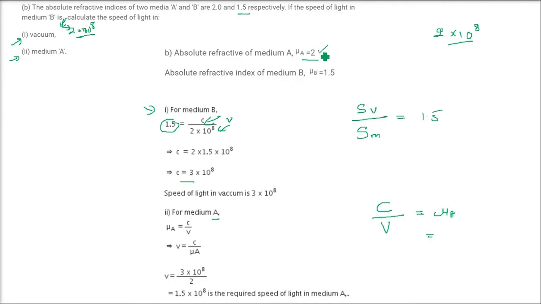The speed of light we found to be 3 into 10 to the power 8, and this is V. So V can be found out using 3 into 10 to the power 8 by 2, and this is going to be 1.5 into 10 to the power 8. This is the required speed of light in medium A.